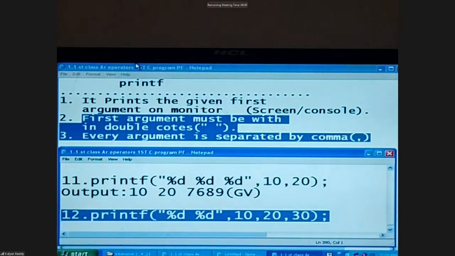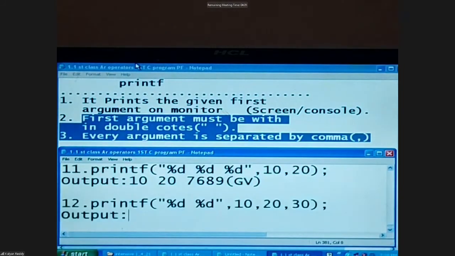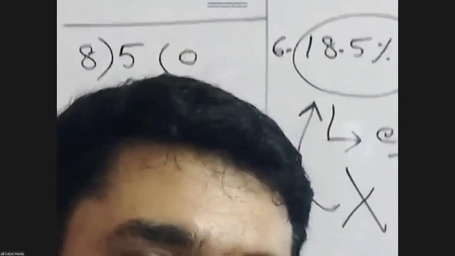Guess the answer. Obviously here also no error. The meaning of this is: print two integers, taking from the right side. So the answer is 10, 20. That's it. Ignore the third one. This is about printf. A lot is there, a lot we need to discuss. Sorry, I went into Hindi. Printf has a lot of different tricky scenarios, but in the beginning stage you are not eligible to analyze all at a time.